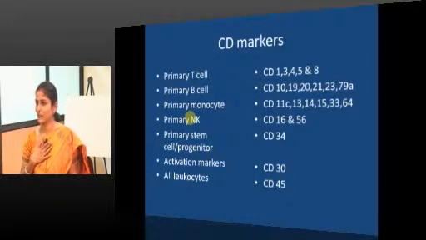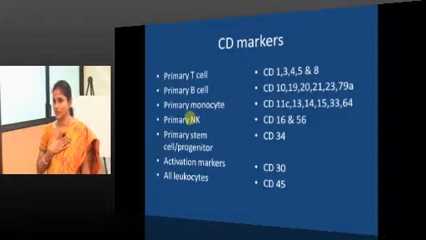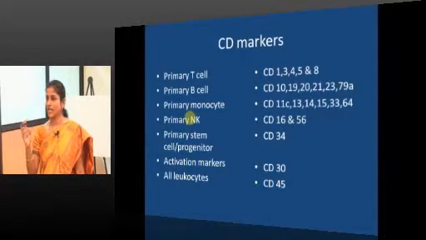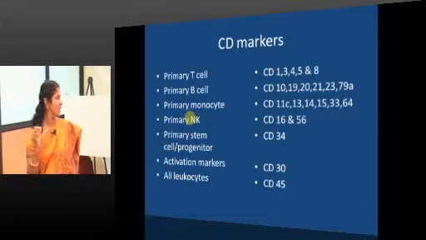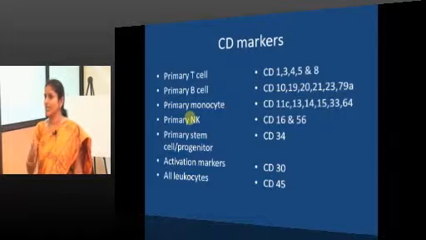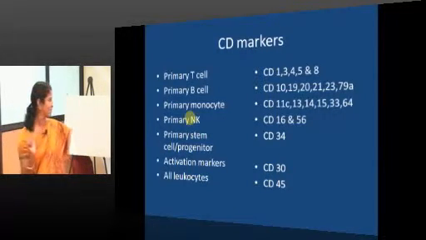It is my best friend. M for mantle, B for Burkitt's, F for follicular lymphoma, CD10 positive, right. And primary B cell CD10, 19, 20, 21, 23, 79A. We use CD19 and 79A commonly as pan B lymphocyte markers.